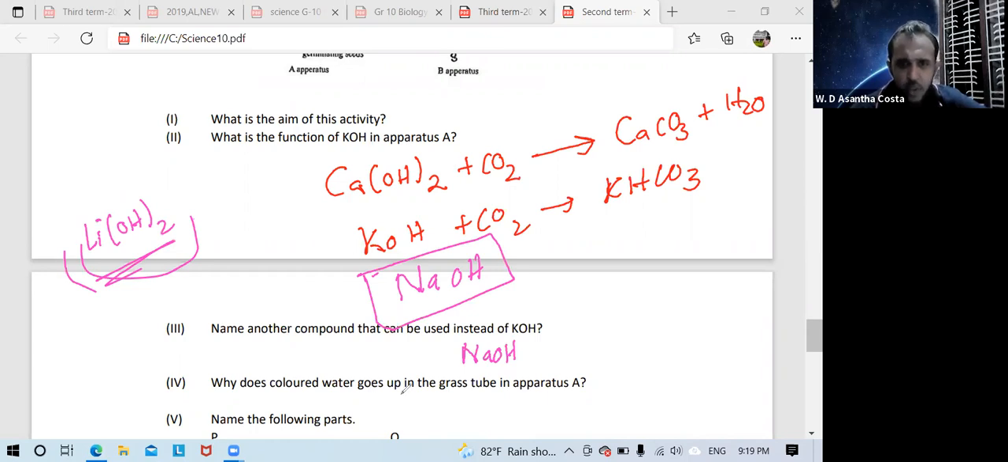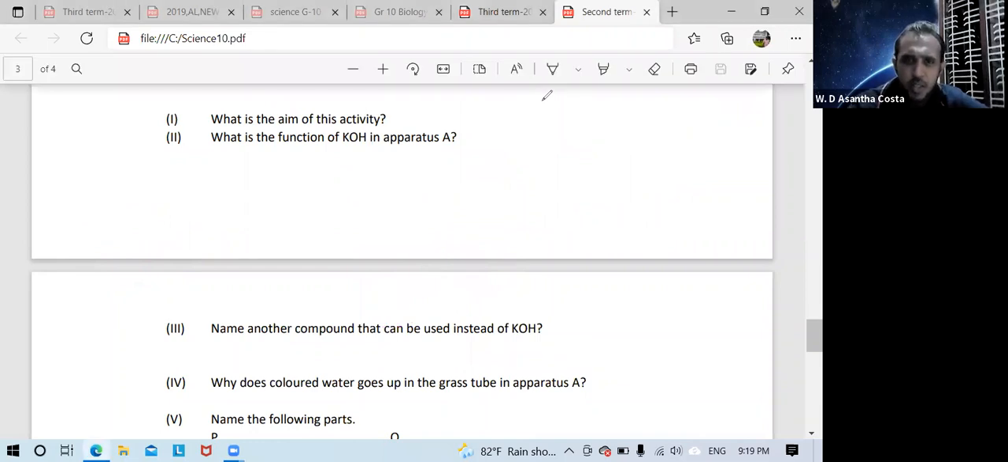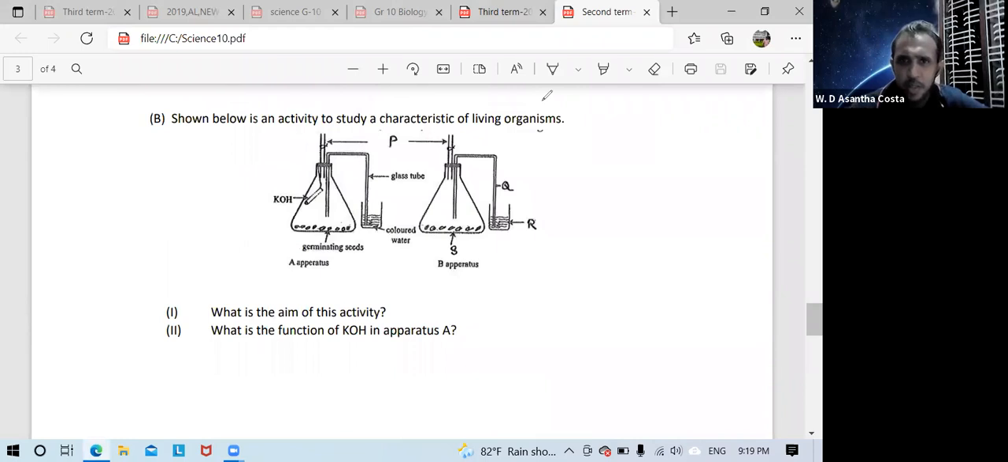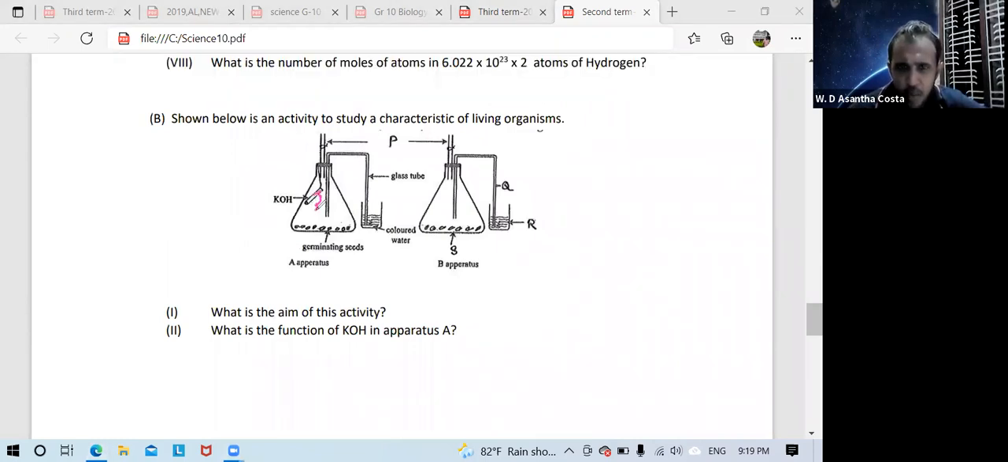Why does the colored water go up in the gaseous tube in apparatus A? Now I show again the apparatus. They are asking the question why the colored water goes up. Now you know here carbon dioxide is absorbed.